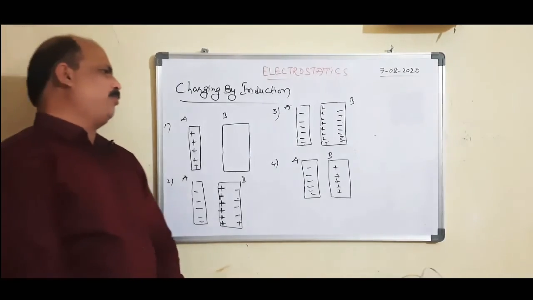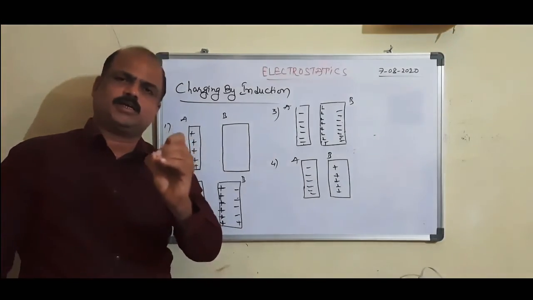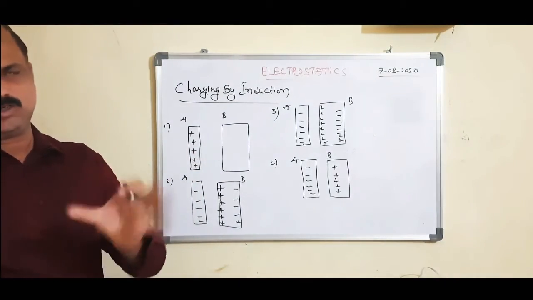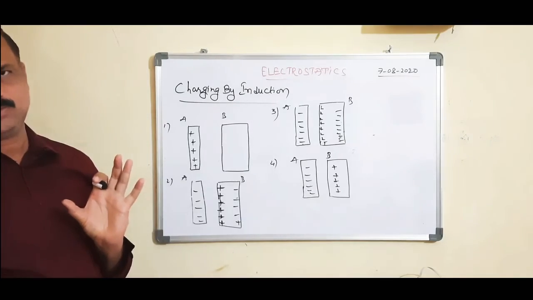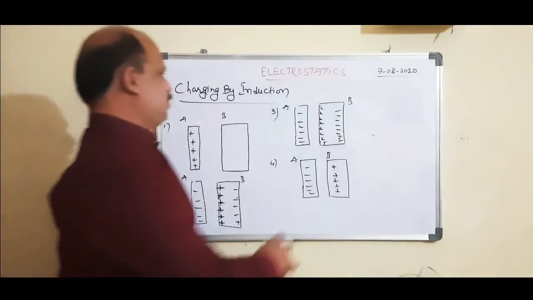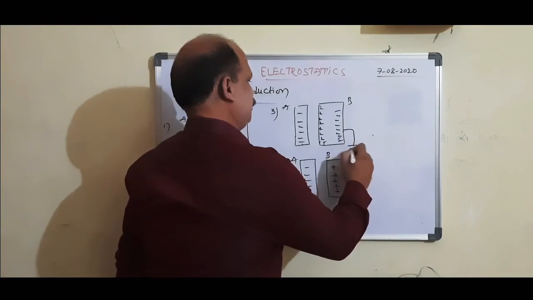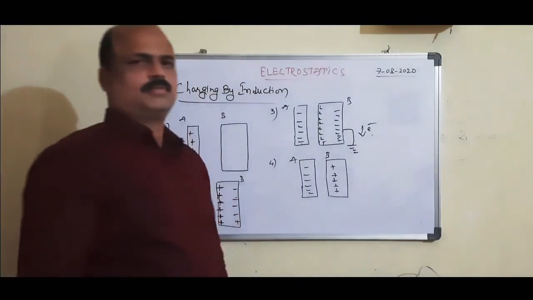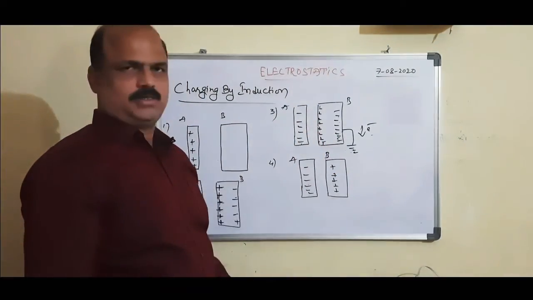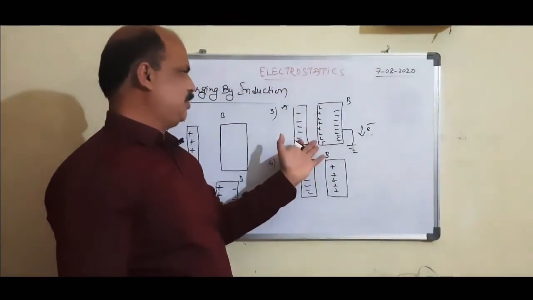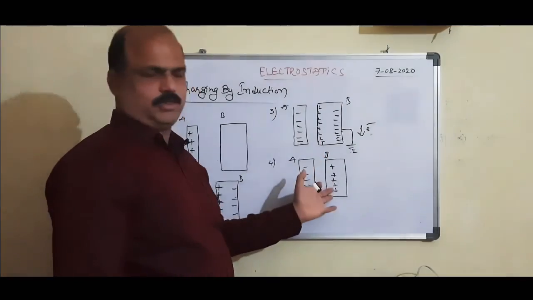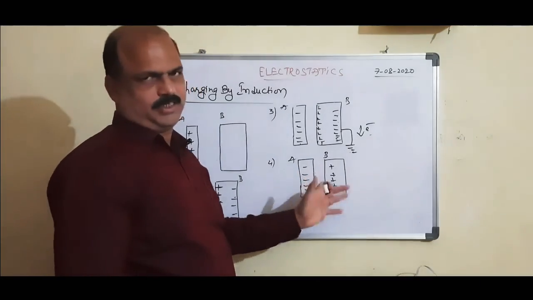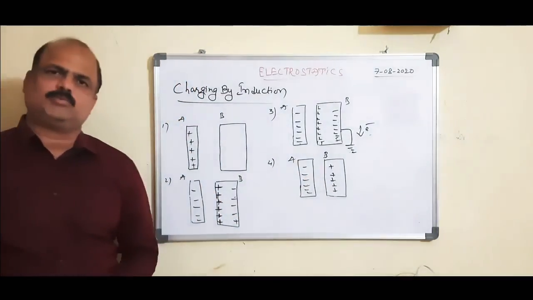And here one important point is, if any charged body is connected to the earth, what happens? It loses its charge. Charge is vanished. No doubt at all. That means electrons are transferred from the body to the earth. So what happens here? Charge is vanished. How much charge remains? Only positive charges remain. That means this body gets a dissimilar charge.